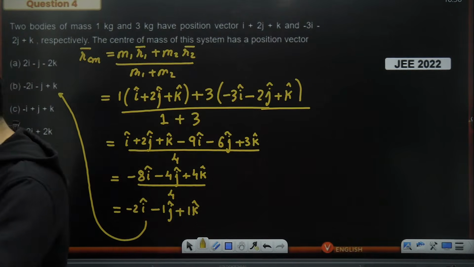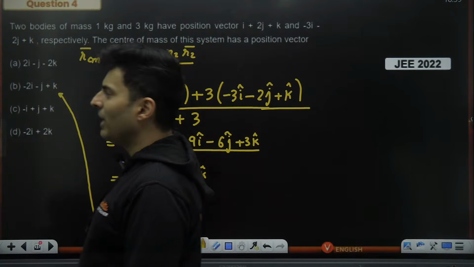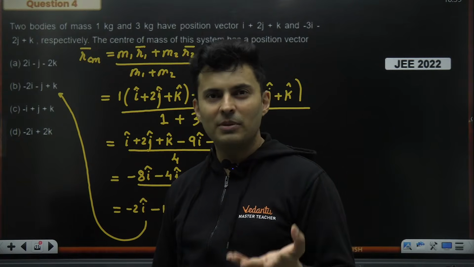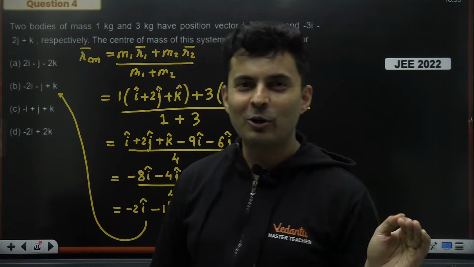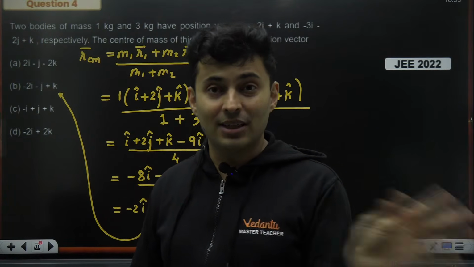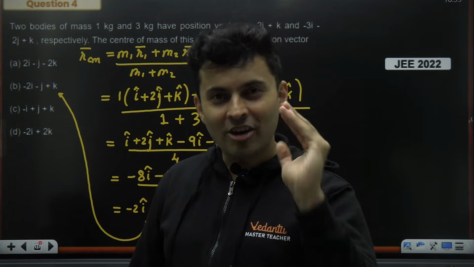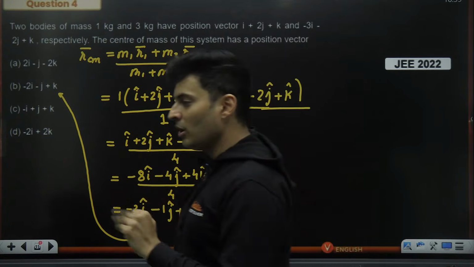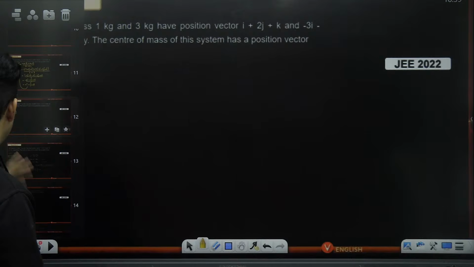Understood? Very straightforward. This was asked in JEE 2022. I judge it's very good. Is this a system of particles chapter? See, in different books, different topics are kept in different chapters. So center of mass might be there in system of particles. So in JEE, if you see any proper JEE coaching, they will always teach you not via NCERT split, because the 11th standard NCERT split is the worst split of physics, especially. So JEE teachers will always follow the traditional flow of H.C. Verma, Halliday-Resnick. So that is the official flow of any JEE. That's how you can notice whether it's a JEE teacher or JEE class or not.